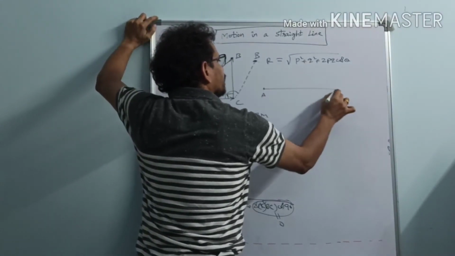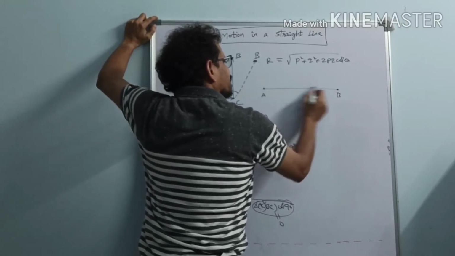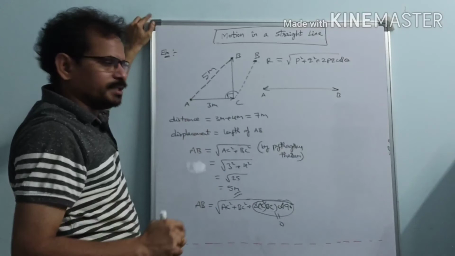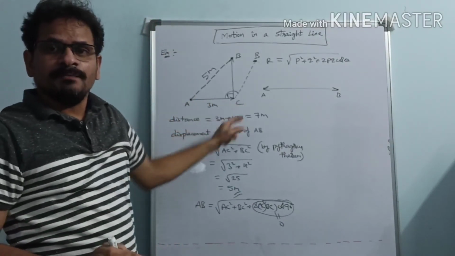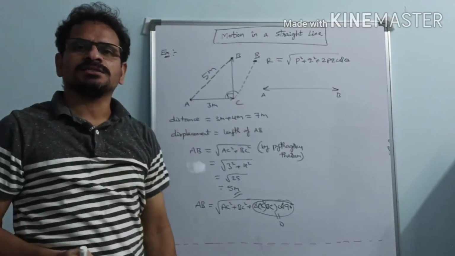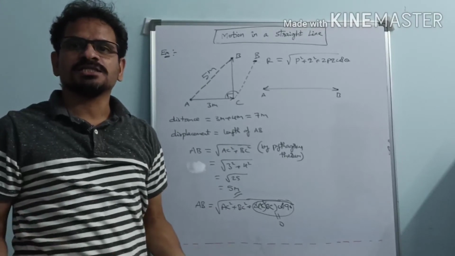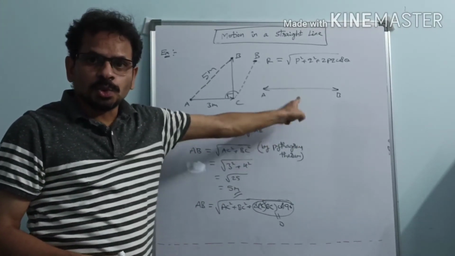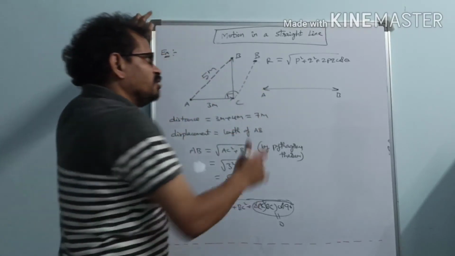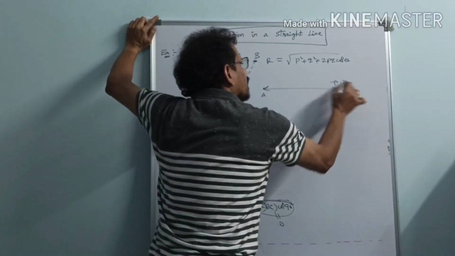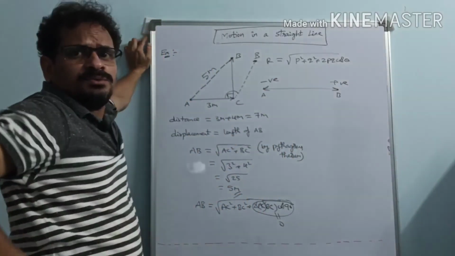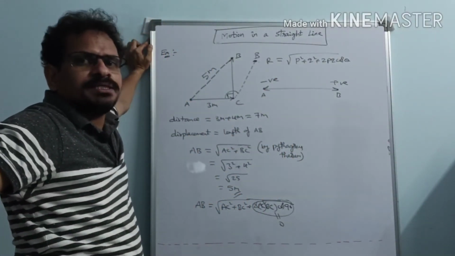Suppose this is point A, this is point B. A body can move in this direction and in this direction. Only two directions are there. But in the case of a plane, a body can have different number of directions. So while dealing with different directions, the knowledge of vectors is required. But here only two directions are possible. If we consider one as positive, automatically the opposite direction becomes negative. So no need to worry about vectors here.